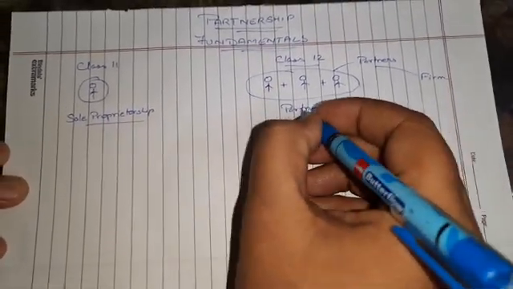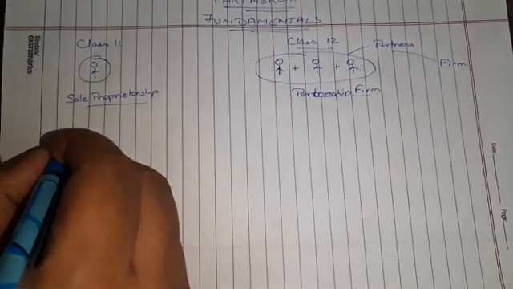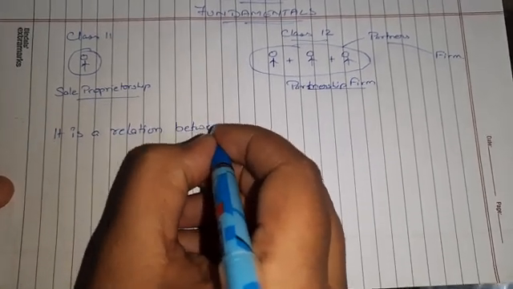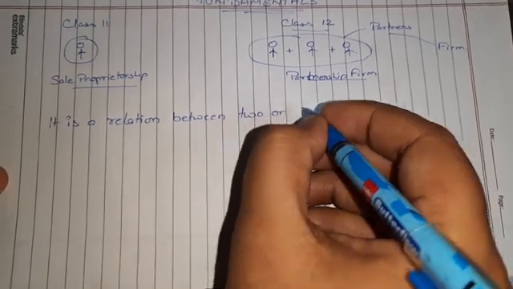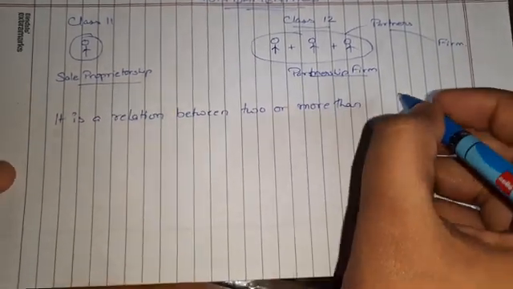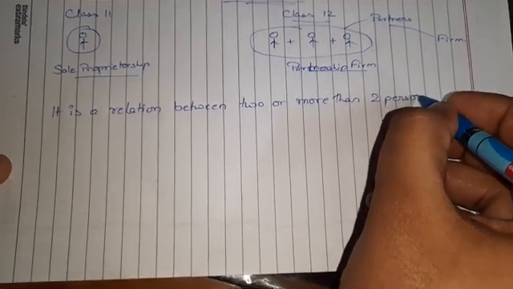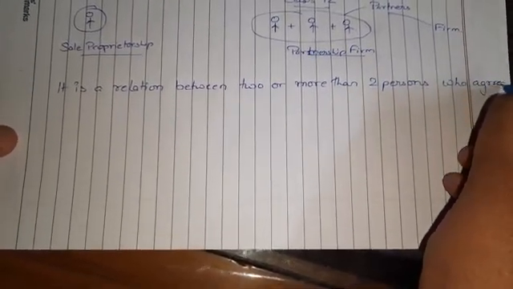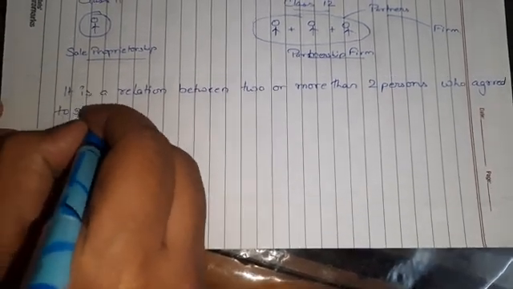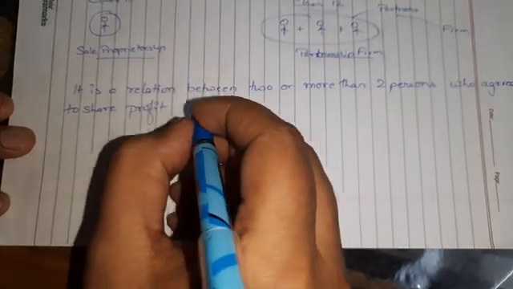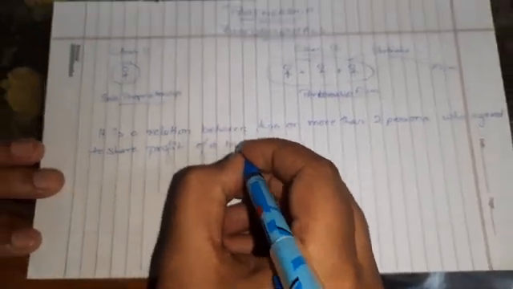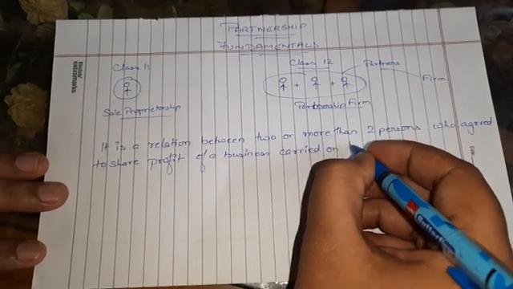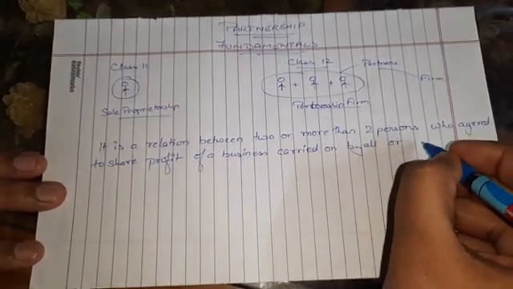So what is a partnership firm? A partnership firm is a relation between two or more than two persons who agreed to share the profit of a business, or we can say a firm, carried on by all or any one of them acting for all.